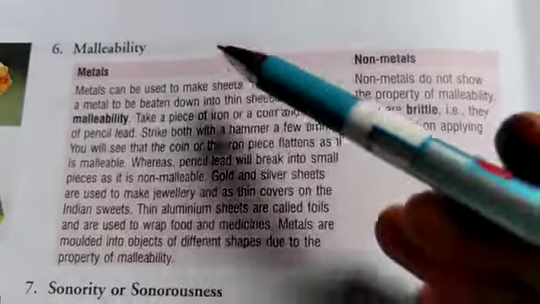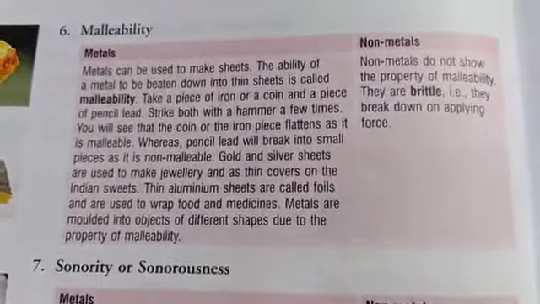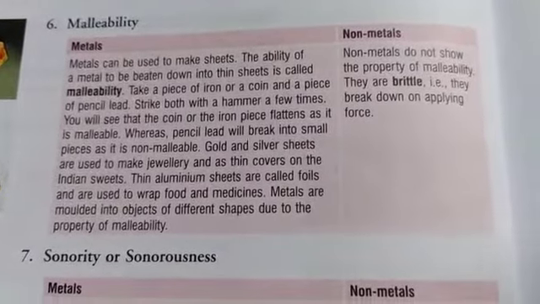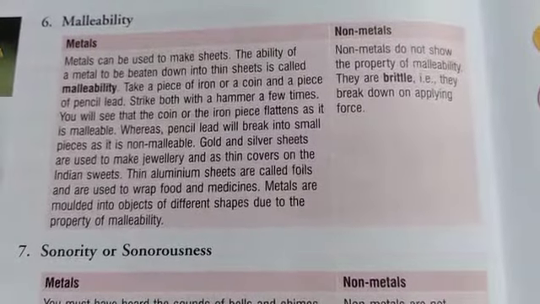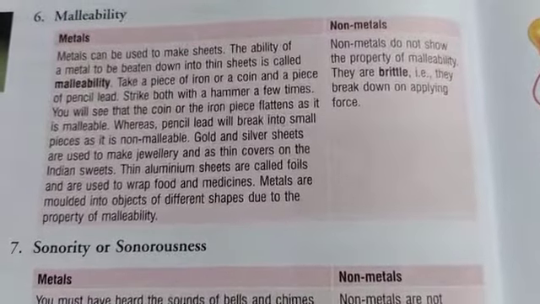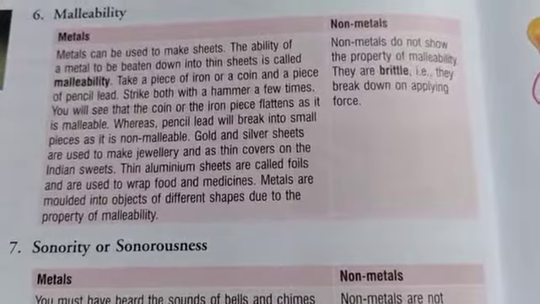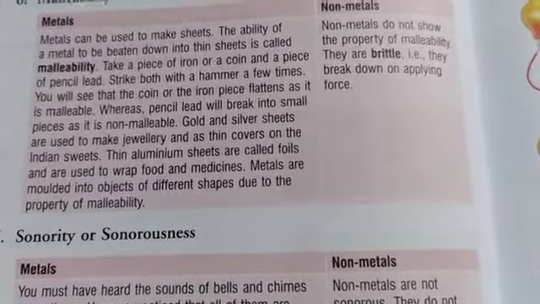Another property of metals and non-metals is malleability. That means metals can be used to make sheets. The ability of metal to be beaten down into thin sheets is called malleability. If you strike an iron piece or a coin with a hammer a few times, you will see that it flattens. That means it is malleable. It can be beaten down into thin sheets.